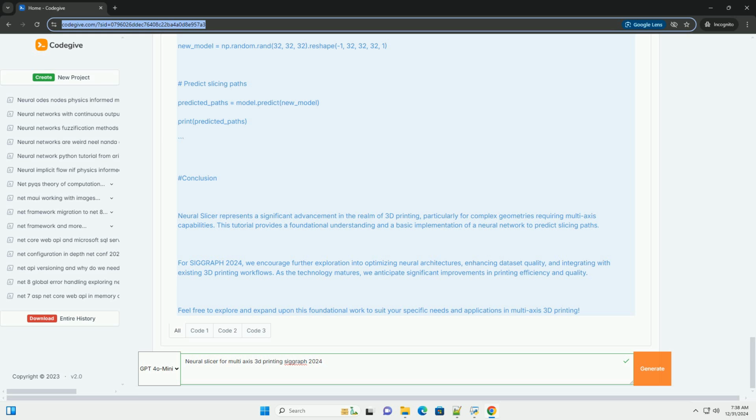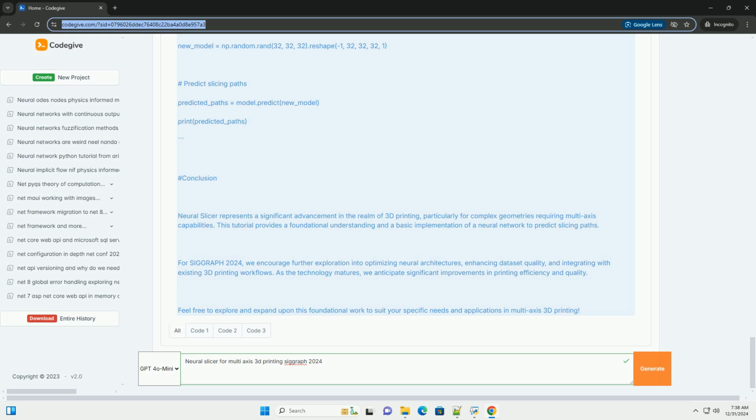Conclusion. Neural slicer represents a significant advancement in the realm of 3D printing, particularly for complex geometries requiring multi-axis capabilities. This tutorial provides a foundational understanding and a basic implementation of a neural network to predict slicing paths.